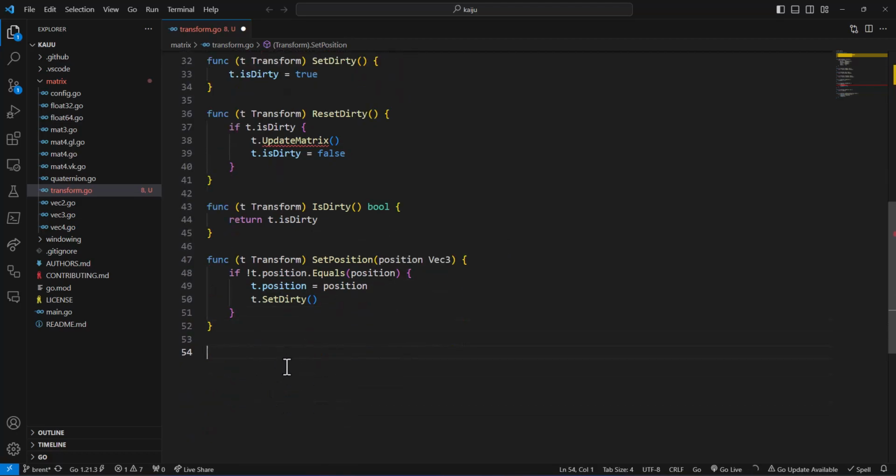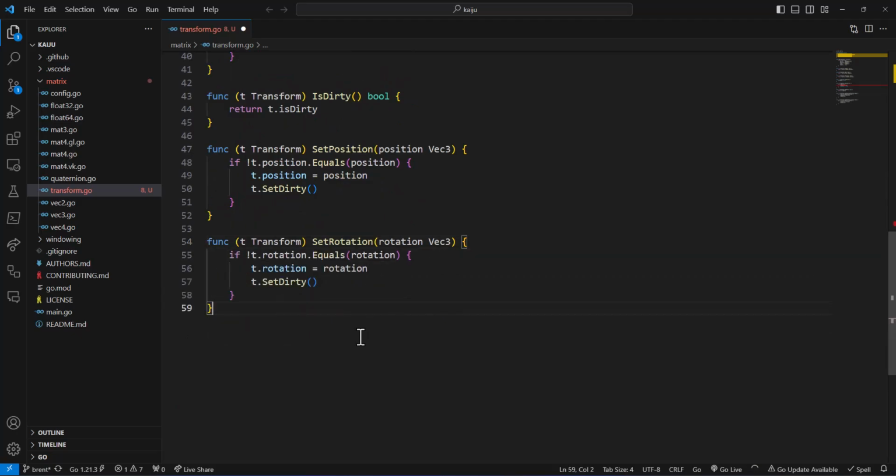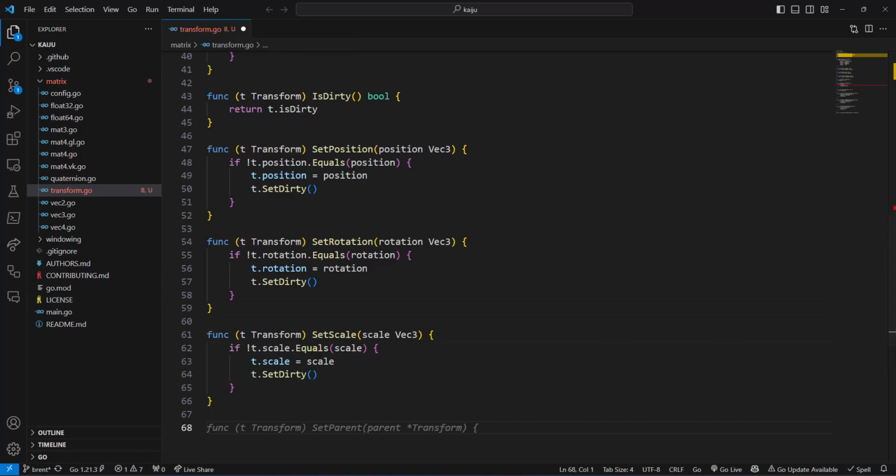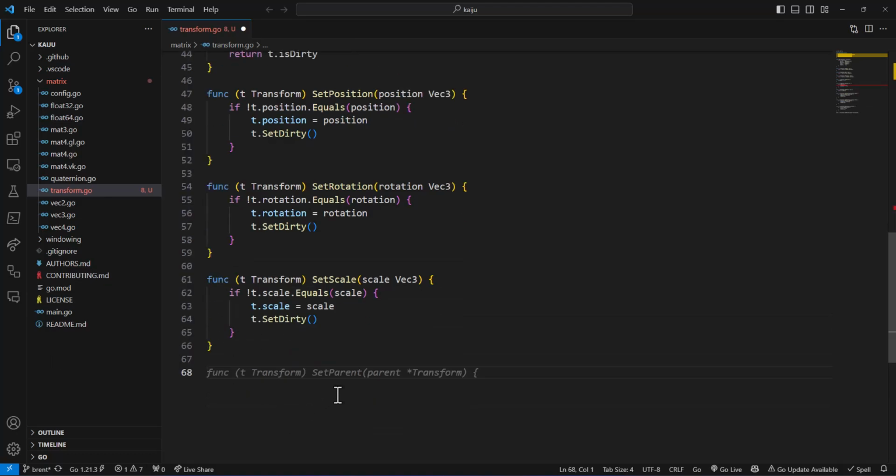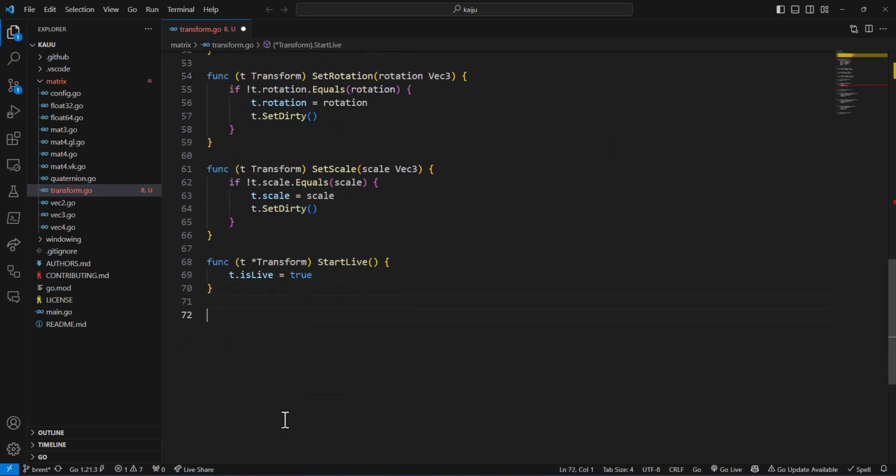And similarly, we're going to do the same thing for rotation and scale. So that should automatically populate those. Pretty straightforward. Now we want to be able to start the live that I was talking about. Func start live and stop live.